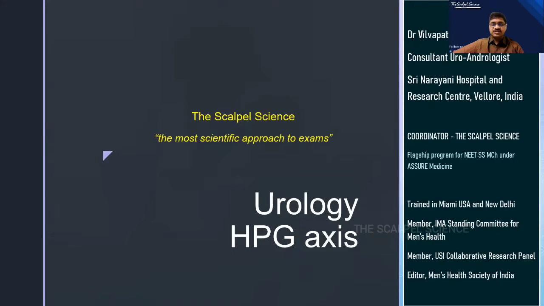So what is the HPG axis? That is the hypothalamo-pituitary gonadal axis. It's an important urology topic. It's a simple one. We can frame simple questions as well as complex questions from this topic. We don't find much information regarding this in the surgical textbooks. However, urology textbooks do give a lot of information about this, and it's a very important thing.